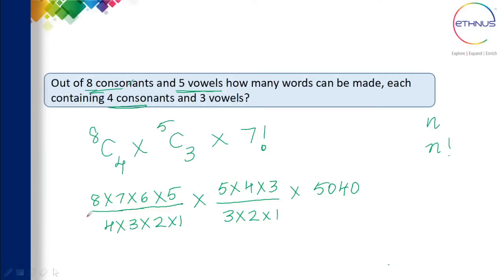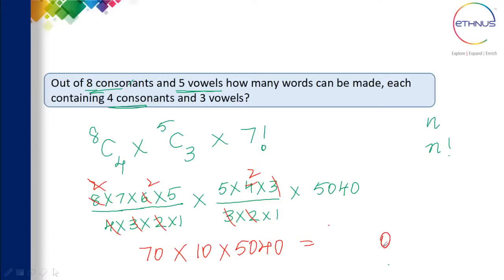Let me solve this for you. 4 2s are 8, the 2 and 2 get cancelled here, 3 2s are 6, 5 2s are 10, 10 into 7 is 70, into 10, into 5040. This will be equal to 70, and there are 3 zeros, so I'm going to write these 3 zeros here.